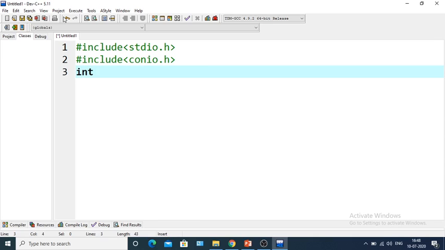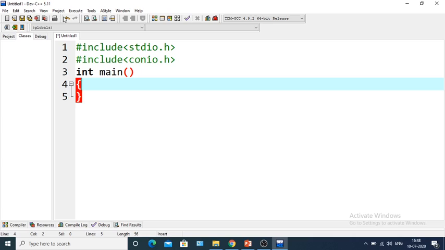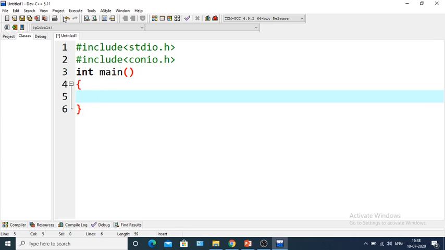Next one is int main. This is the main function. Okay, so C program will start execution from this main function. Our program must contain a single main function. Okay, so we'll first take a variable int number.